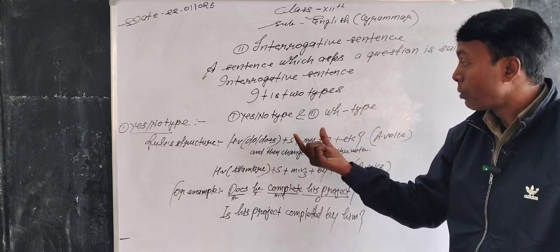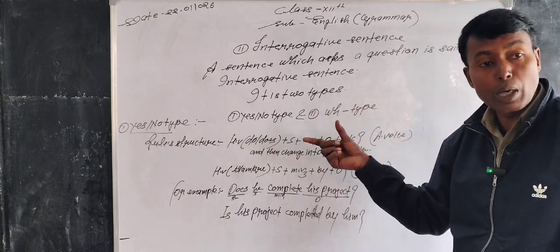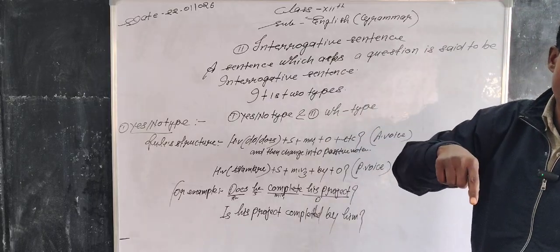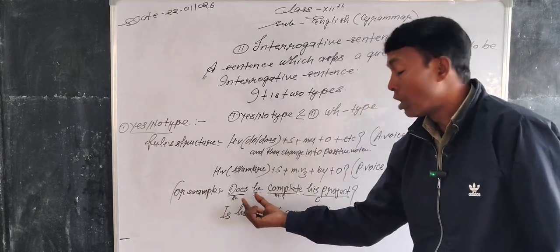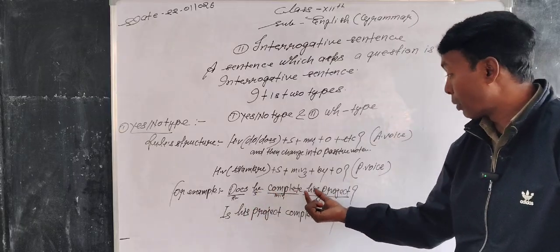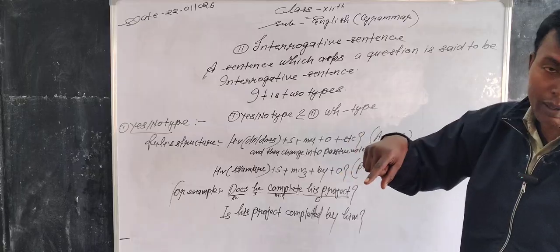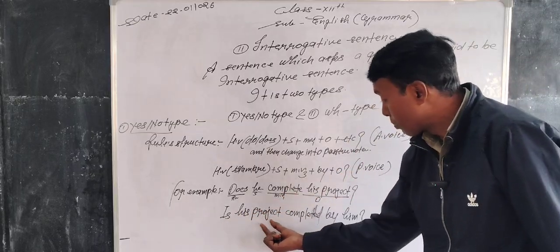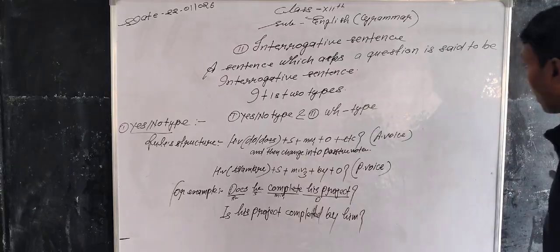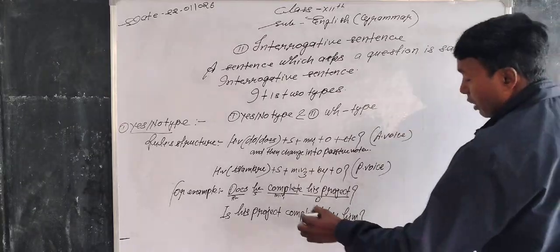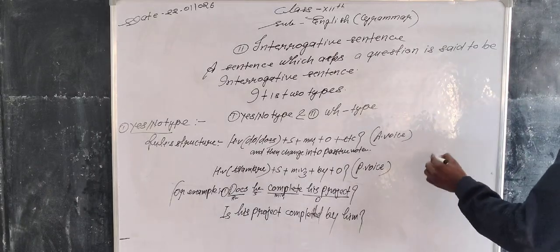After that we prepared a rules structure of interrogative sentence in active voice and also passive voice, and last we took for example a sentence, does he complete his project, and changed it into passive voice: is his project completed by him? And we take the next sentence of active voice.